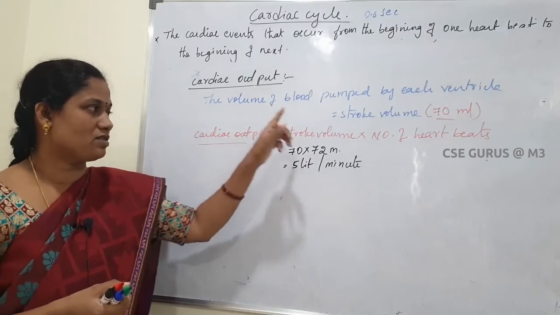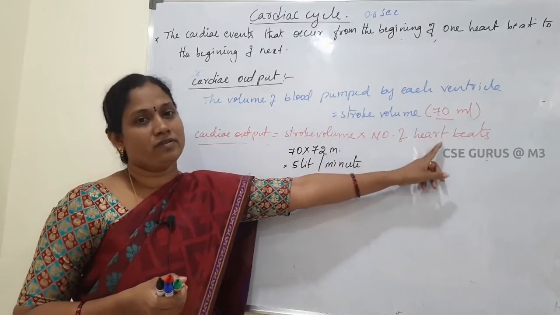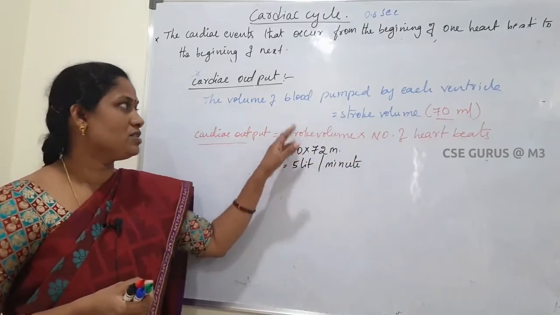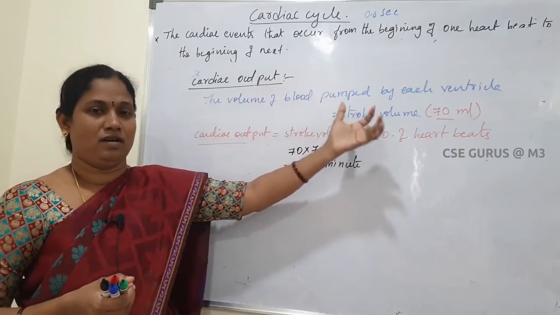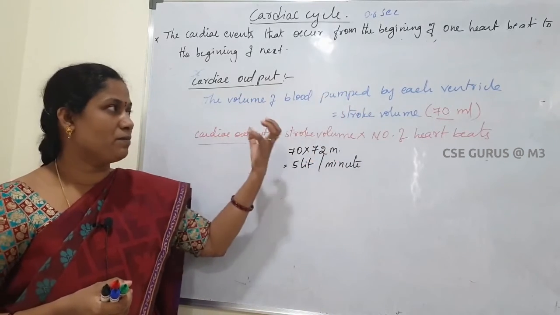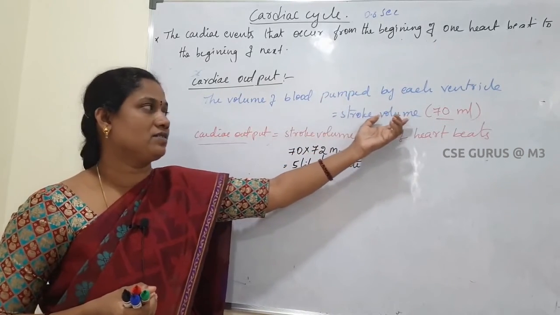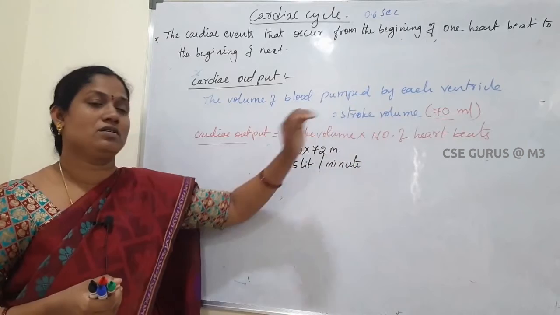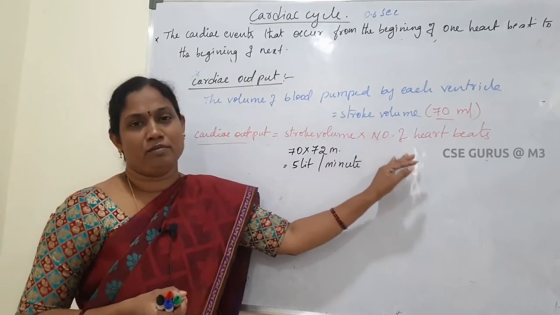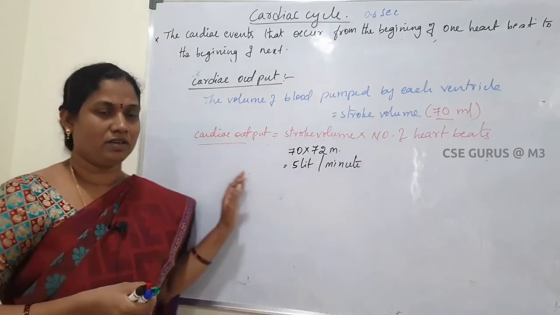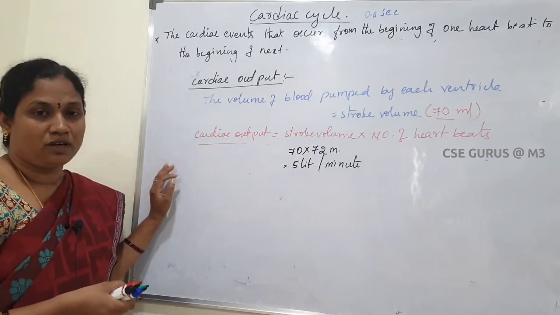Cardiac output means the stroke volume multiplied by the number of heartbeats. Stroke volume means how much blood is pumped by each ventricle. That amount is called stroke volume. So cardiac output means stroke volume into number of heartbeats. Okay. So this is about cardiac output.